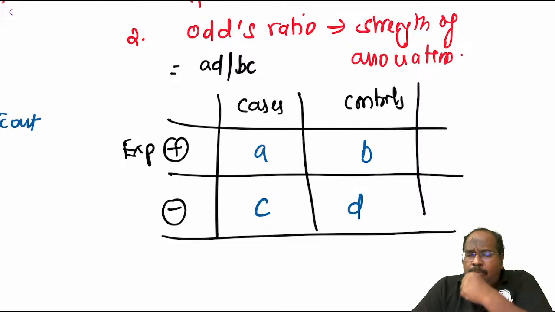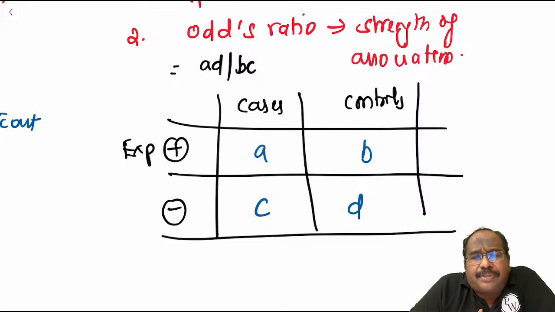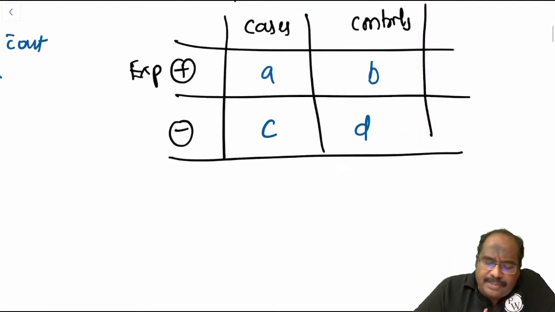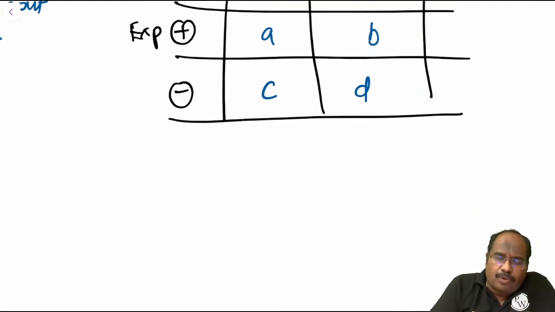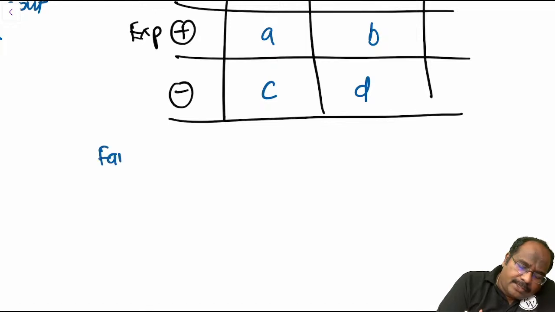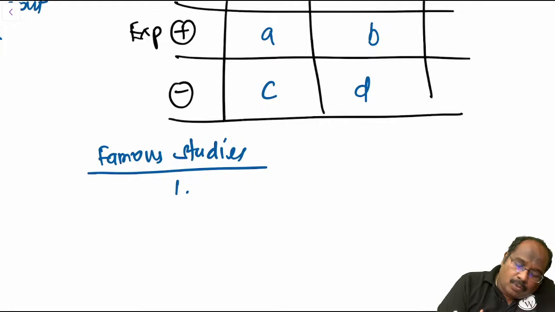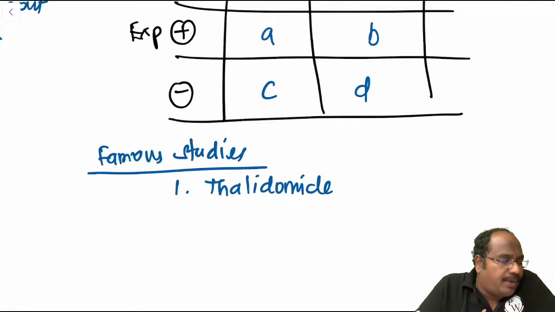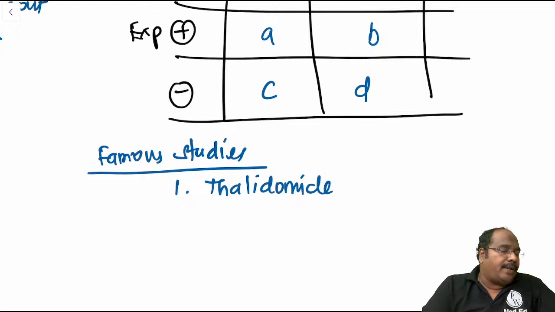Am I clear? These are the steps of a case control study. Some famous case control studies: we have taken smoking and lung cancer. One is the thalidomide disaster. Thalidomide, what did it cause? Can anyone tell me?